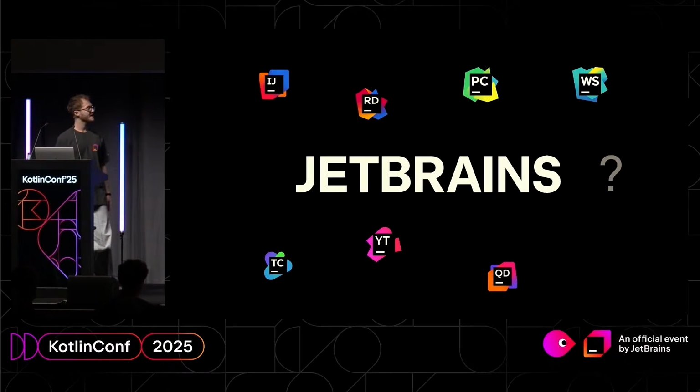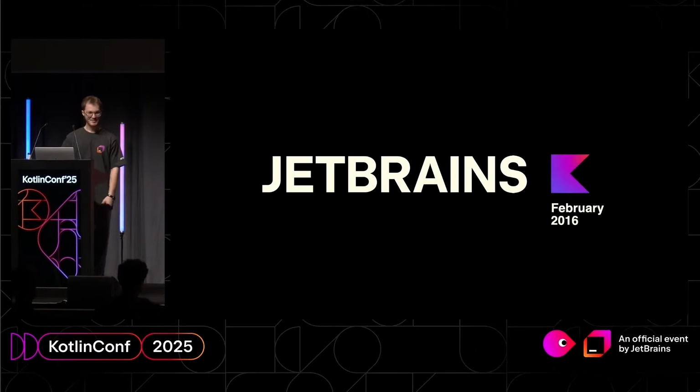But do you know something is missing on this picture? Does anyone have any ideas what is missing here? We made something else very important, very cool. Actually, we made a programming language. We made Kotlin. But why? Because Kotlin makes all of you more productive. So we made Kotlin in 2016. That was far away from now, right?